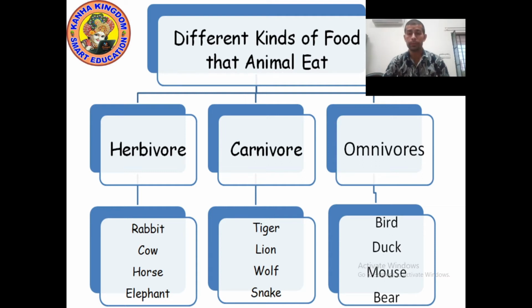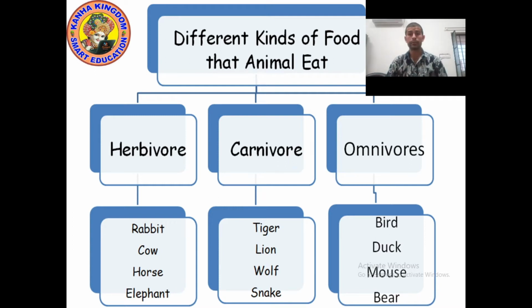Animals which eat only plants or plant products are known as herbivores. For example, rabbit, cow, horse, elephant, goat, buffalo, all these are herbivores.